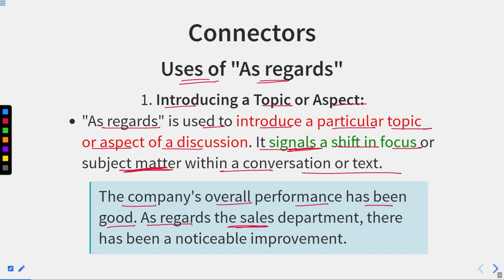As regards the sales, now we are talking about overall performance, and now we are highlighting a particular department. As regards the sales, it means we are highlighting the sales department. There has been a noticeable improvement. It means though the company's overall performance is good, we are highlighting a particular department because of which the profit has risen, or you can say this is the particular topic in which we can see the improvement.